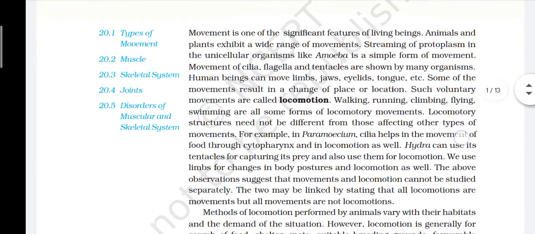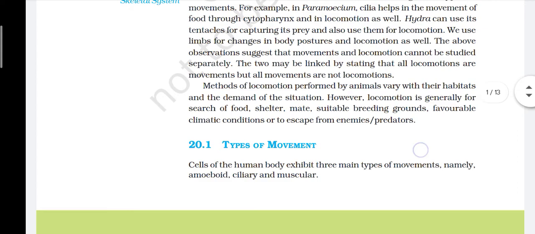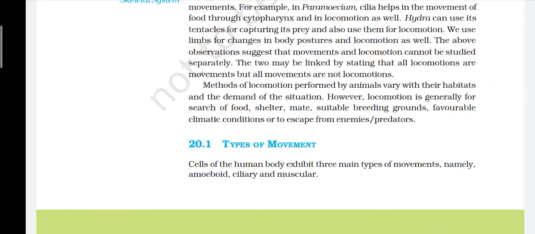The above observations suggest that movement and locomotion cannot be studied separately. The two may be linked by stating that all locomotions are movements, but all movements are not locomotions. Methods of locomotion performed by animals vary with their habitats and the demand of the situation. However, locomotion is generally for search of food, shelter, mate, suitable breeding grounds, favorable climatic conditions, or to escape from enemies, predators.